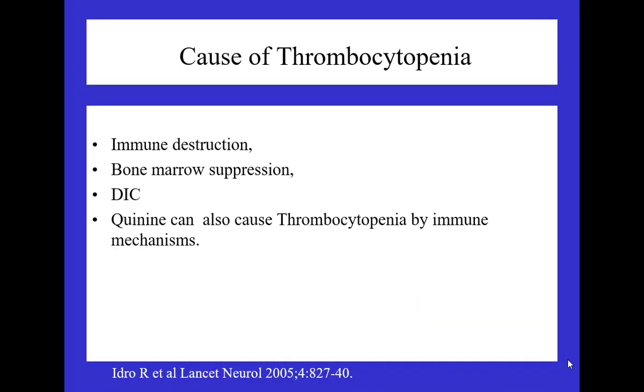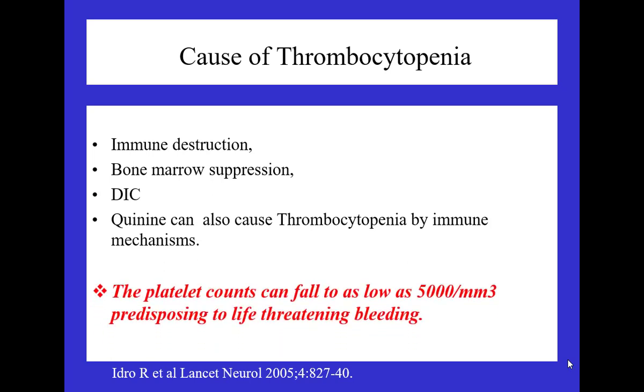So moving forward, these are the causes of thrombocytopenia: immune destruction, and bone marrow suppression because of a disease or some drug. DIC, and quinine, sometimes used for complicated malaria, is also one of the reasons, and you have to be watchful if you are using it for the treatment of complicated malaria. One has to be very watchful about the platelet level, because you should not wait for your platelet level to drop down to 5,000.